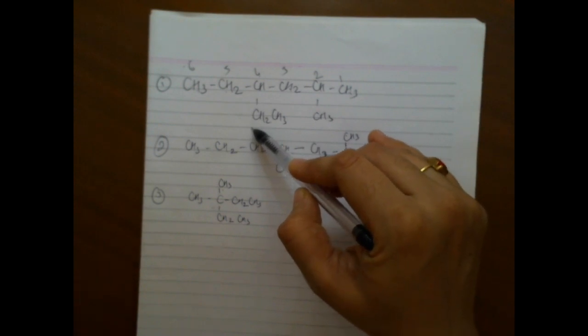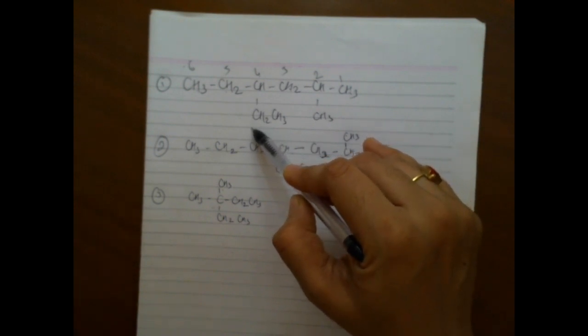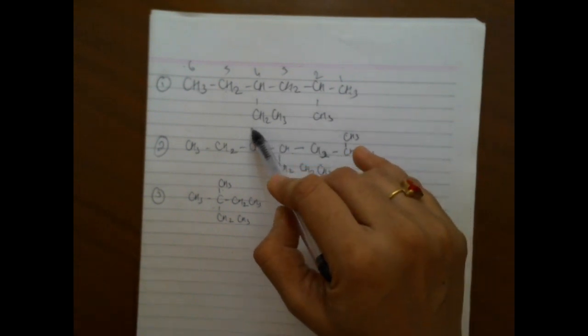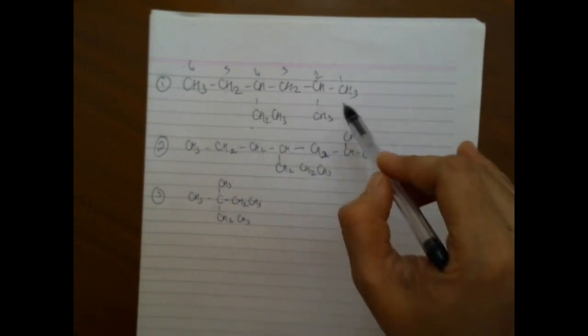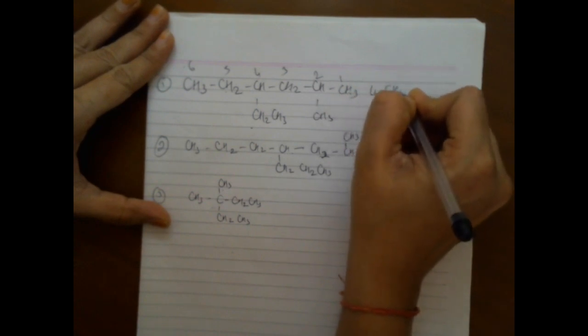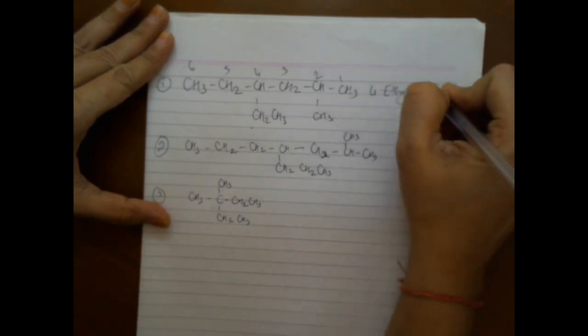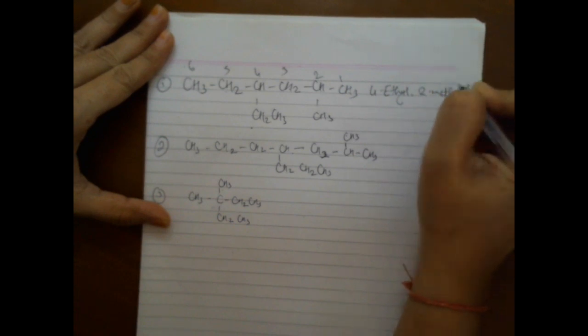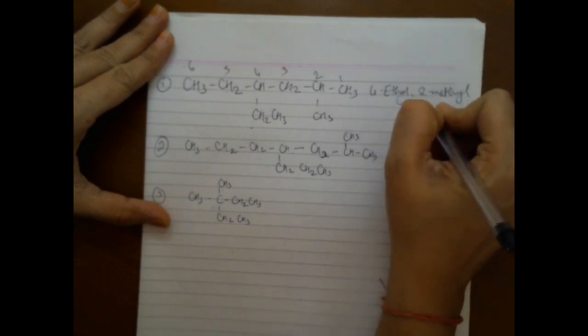But which one do I have to write first as per alphabetical order? Ethyl comes first. So this is 4-ethyl 2-methyl hexane.